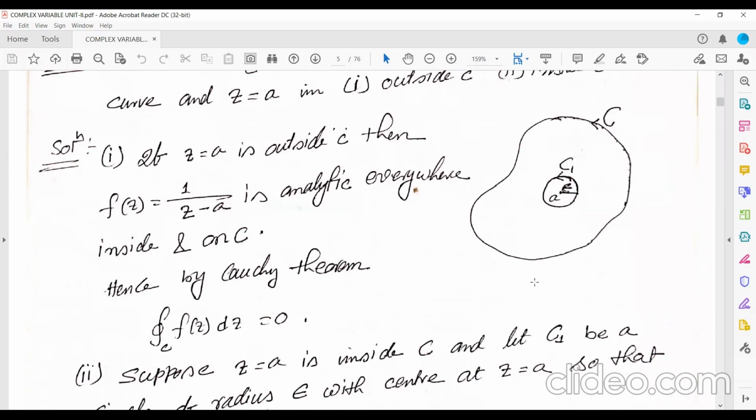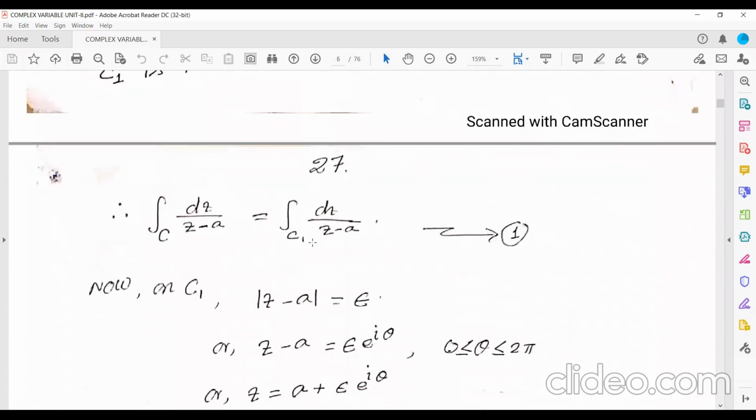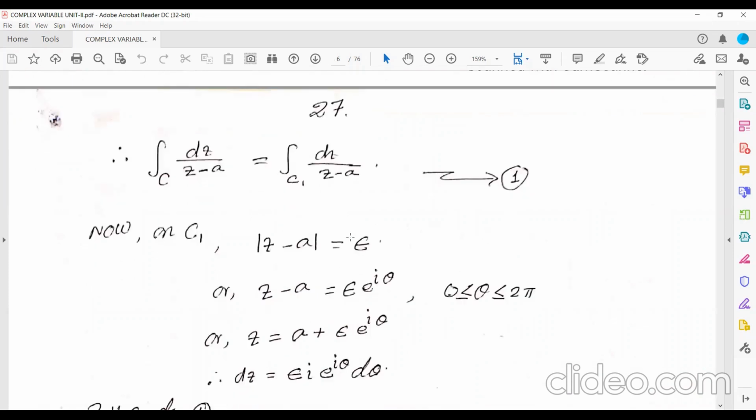So here also it is the same thing. This is the region bounded by C1 and C2, in between C1 and C2. So the integration over C of f(z) is equal to the integration over C1 of f(z), that will be the same. So the integration over C of dz by z minus a is equal to the integration over C1 of dz by z minus a.